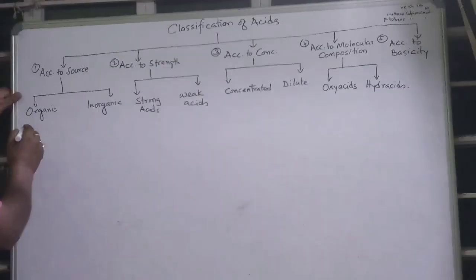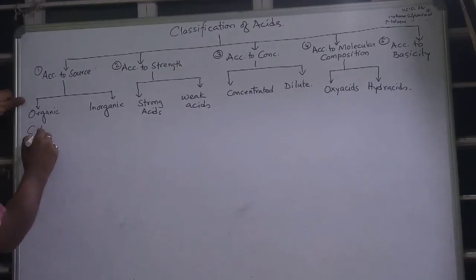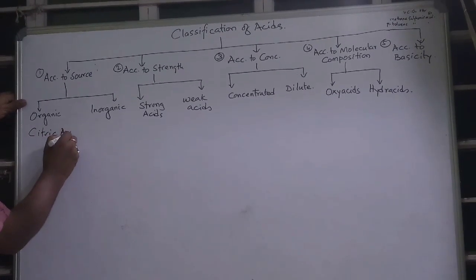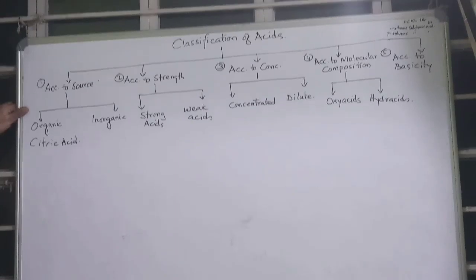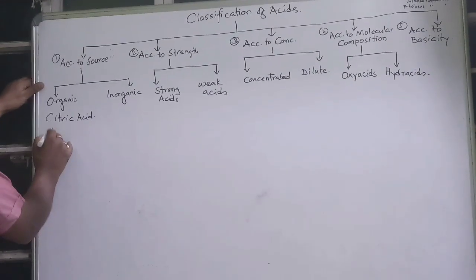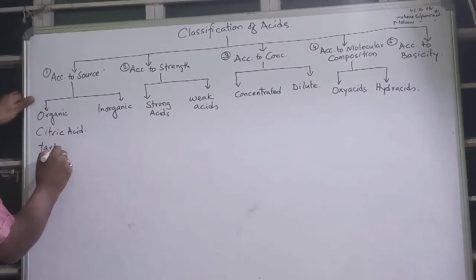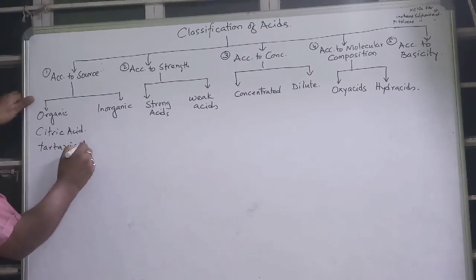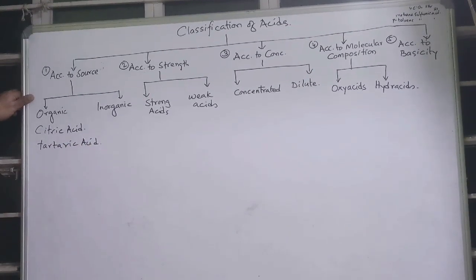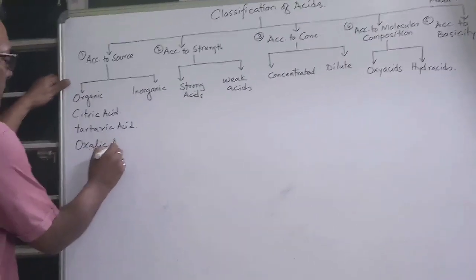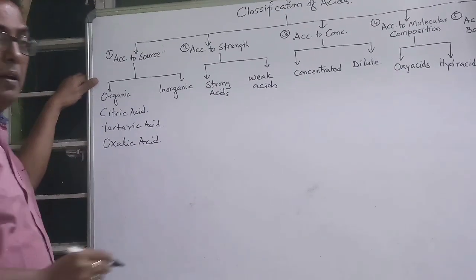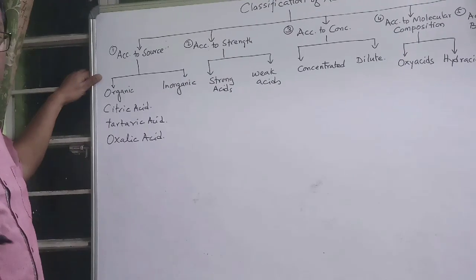Like we are getting citric acid, C-I-T-R-I-C, citric acid from lemons. We are getting tartaric acid from the tamarind. We are getting oxalic acid from amla or tomatoes.